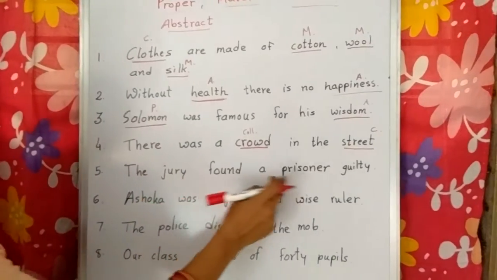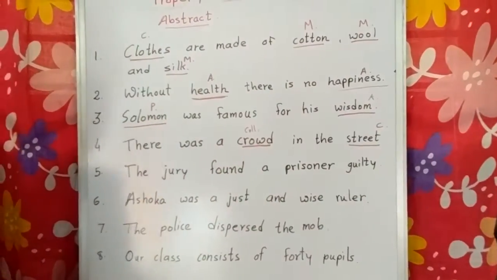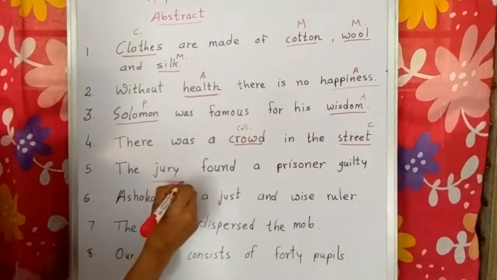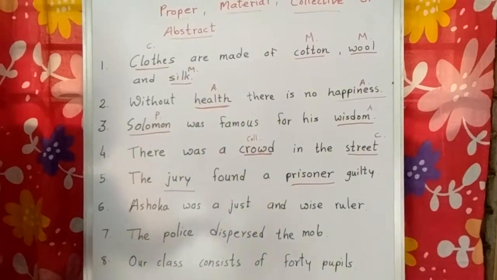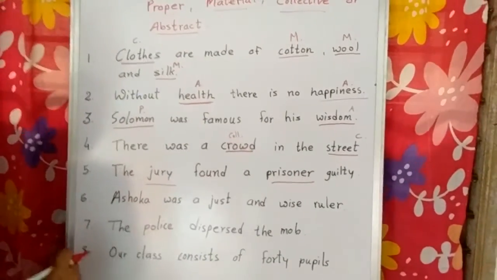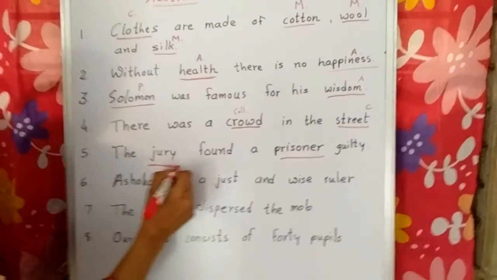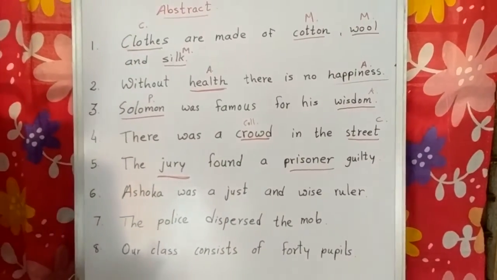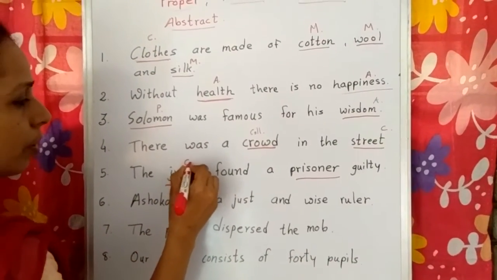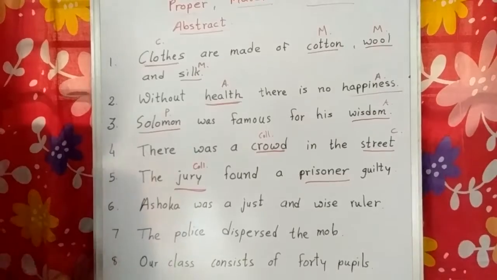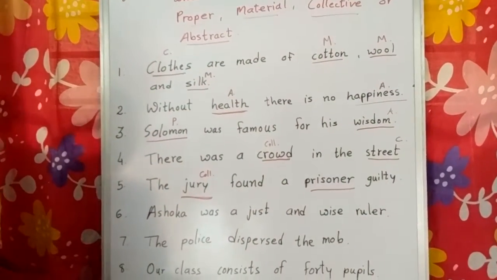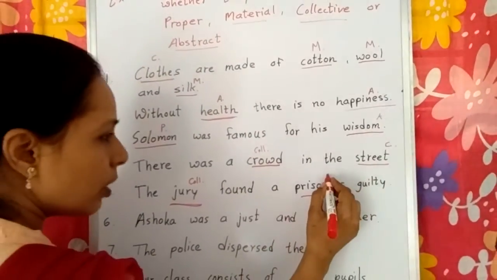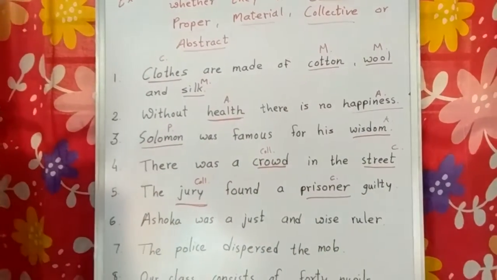Now fifth number: The jury found the prisoner guilty. Here there are two nouns, jury and prisoner. Here jury means the panel, the committee of five people in a panchayat, that is called a jury. So it is a collective noun. Okay, so here we write collective noun. And prisoner means the one who is in jail is called a prisoner. So it is a common noun.